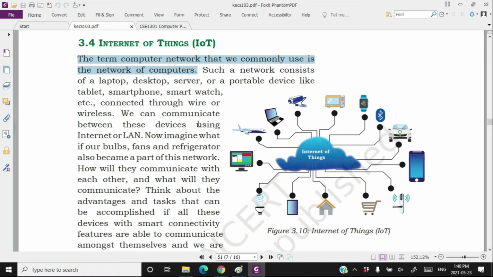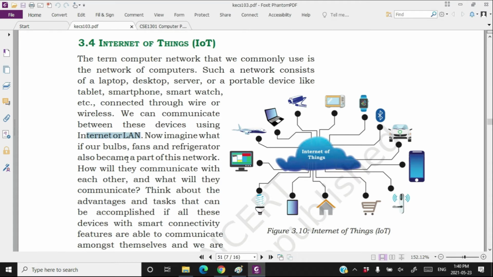So computer networks consist of laptops, desktops, servers, or portable devices like tablets, smartphones, smartwatches, etc. These devices are connected through wire or Wi-Fi, means wireless. So we can communicate between these devices over a computer network through internet or LAN.